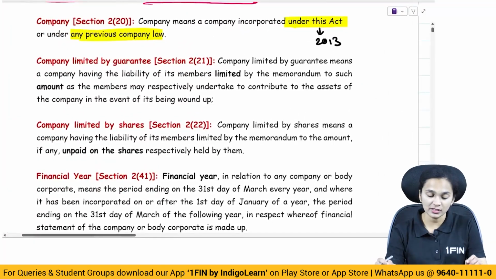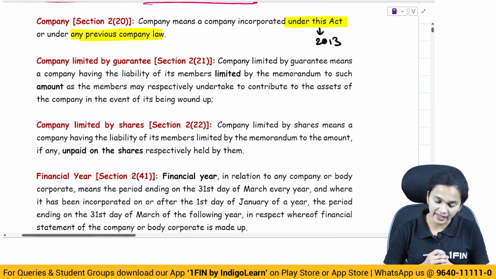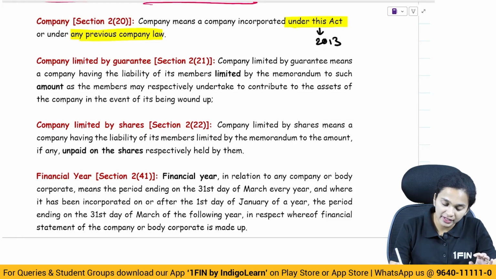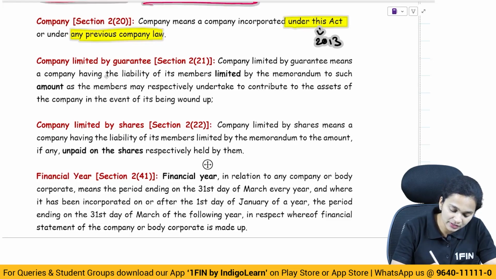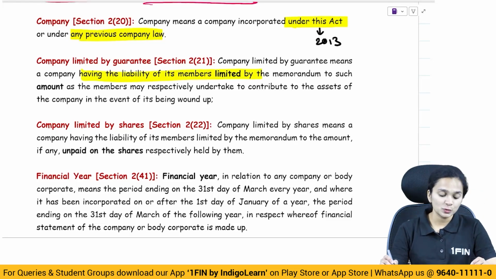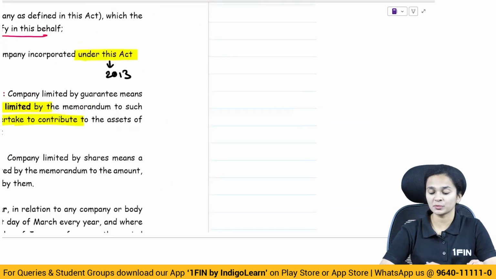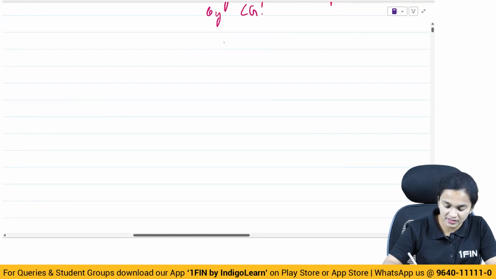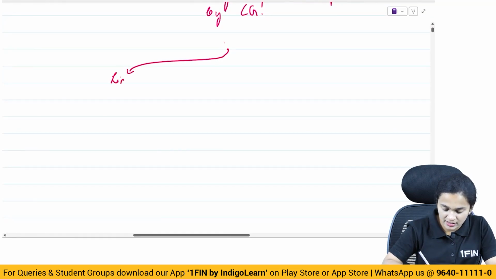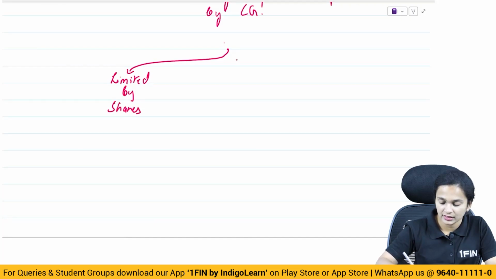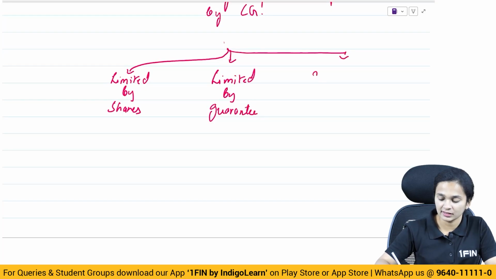Moving ahead to the next definition. It is the definition of a company limited by guarantee. What does it say? Company limited by guarantee means where the liability of members is limited to such amount as the members have undertaken to contribute. On the basis of liability, the companies are of three types: limited by shares, limited by guarantee, and then there's unlimited company.